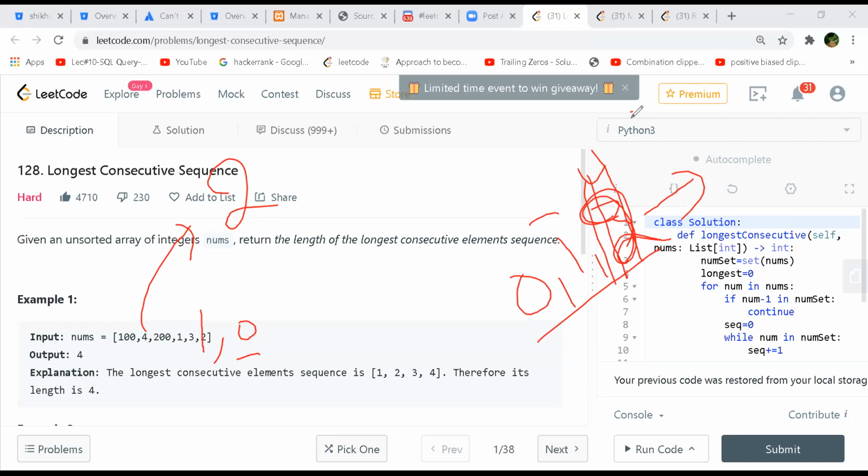Because whenever we have a gap, we don't want to consider that because that will be a separate sequence, right? If 2 actually breaks the gap between 1, 2, 3, 4, and you want to consider 0, 1, 2, 3, 4 that way, then we have 0, 1, and then you have 3 and 4. These are the two subsequences we have, the consecutive ones. Then we can remove that, what Karthik mentioned. But that will be an optimized version.